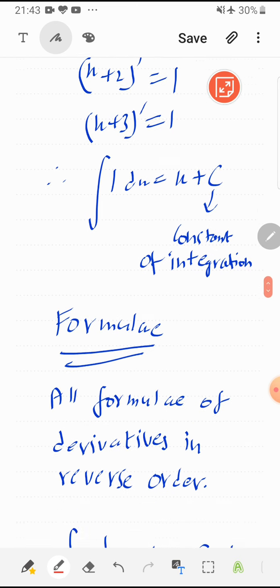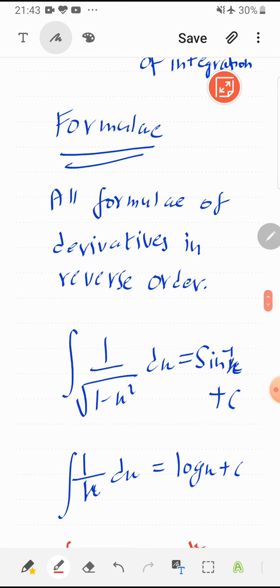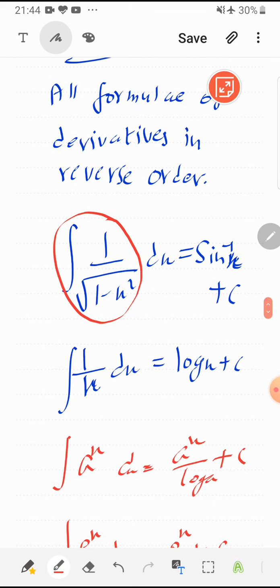Now next, formula of integration. I'm not writing any specific formula, because all the formulas of derivatives in reverse order can be used as a formula of integration. Like if someone asks what is the integral of 1 upon under root 1 minus x square, don't think what is the integral of this, think this is the derivative of which function. So answer is sine inverse x. This is derivative of sine inverse x, so its integration is sine inverse x plus c. Similarly, what is the integral of 1 by x?